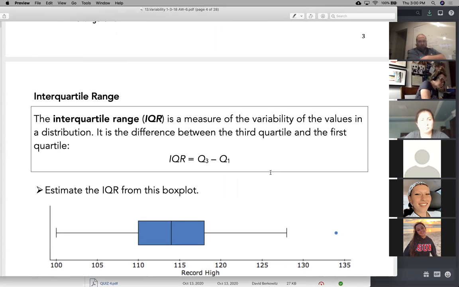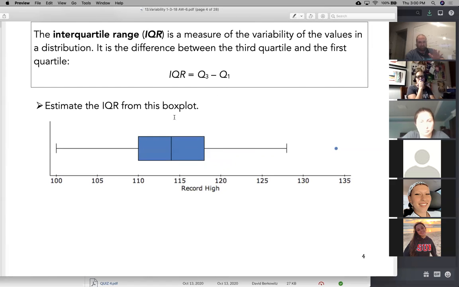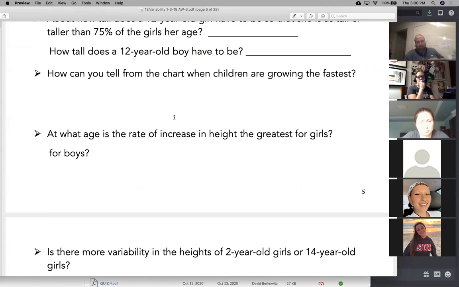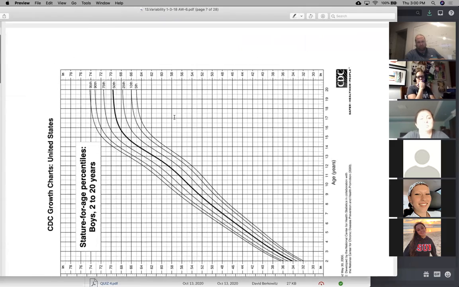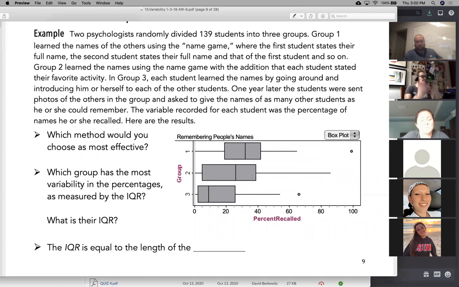You do not use the median with the standard deviation, and you do not use the IQR with the mean. The IQR goes with the median. It's just Q3 minus Q1. That's it. The IQR is very easily read from the box plot because here's Q3, here's Q1. So Q3 minus Q1, that's your IQR. Big IQR, smaller IQR.